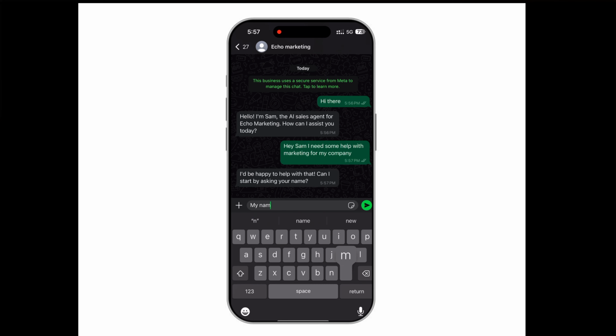In this video, I'm going to show you an easy way to set up your very own AI agent in WhatsApp in under 25 minutes. And the best part about this is it's going to cost you less than 5 cents per lead to use this system.